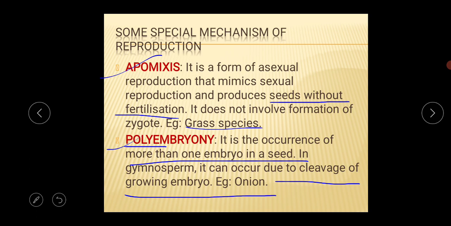Example is the onion. Normally this apomixis and polyembryony are extensively used in the hybrid seed industry. As production of hybrid seed is costly, this is not a natural process, this is an artificial process. That's why this procedure is costly.